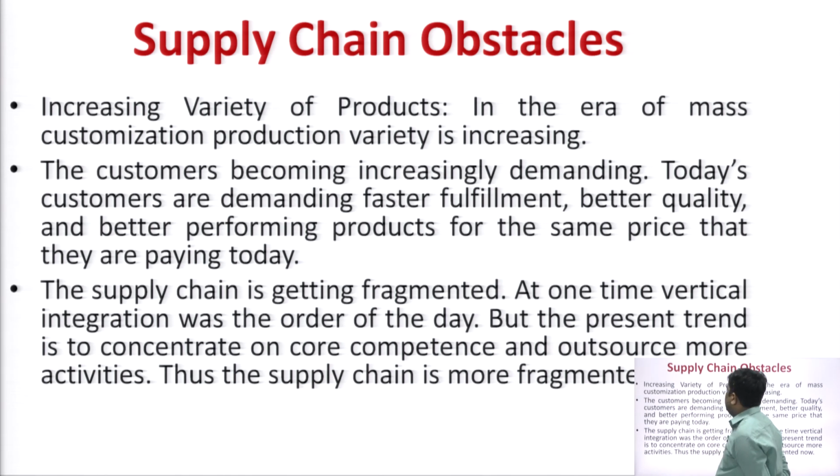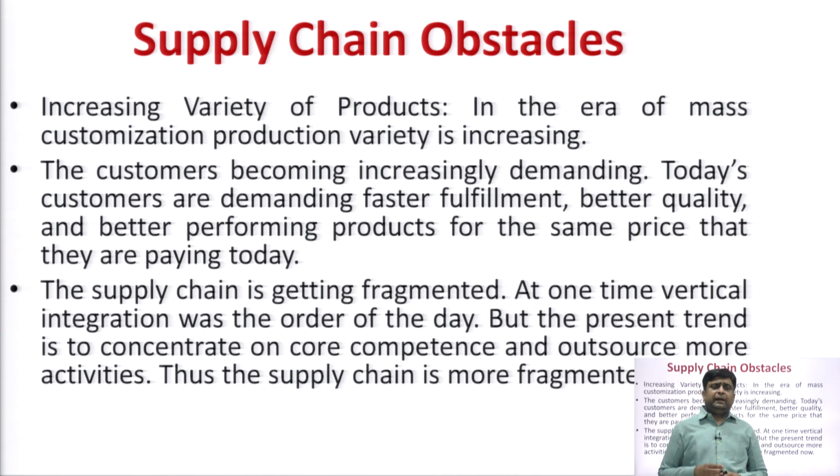Increasing variety of products. Nowadays a lot of variety of products are there. Lengthy product lines are there. So, increasing variety of products is an obstacle in managing the supply chain. In the era of mass customization, product variety is increasing. Today we are working on mass customization, and we see that Coca-Cola and other soft drink companies have too many flavors. Amul company has more than 250 product lines. So, a wide variety of products.